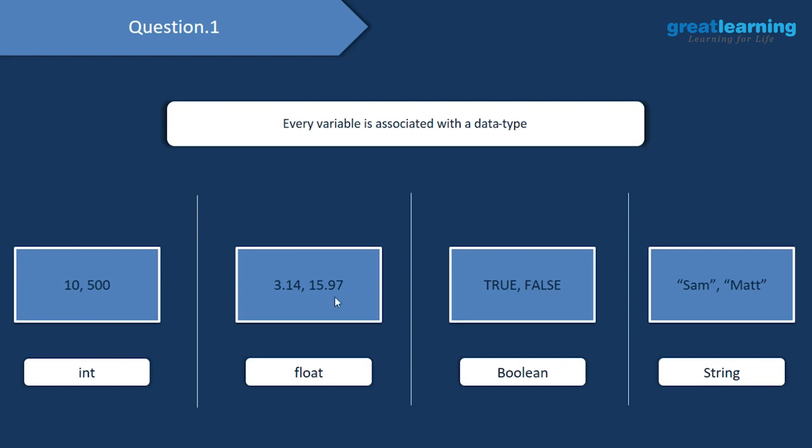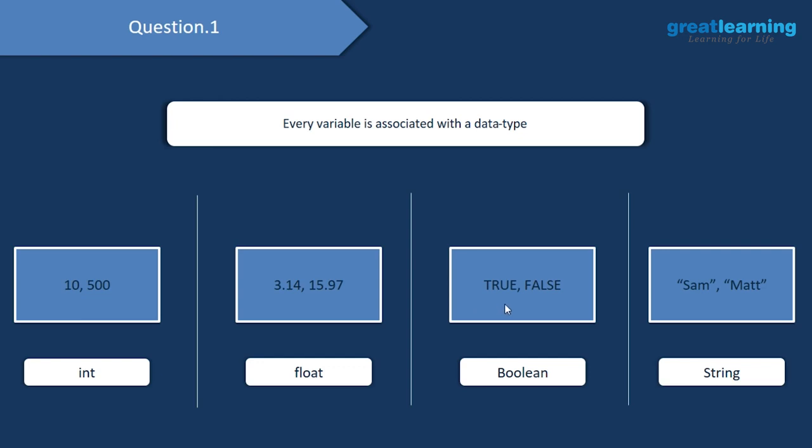Going ahead, we can also work with decimal numbers. These decimal numbers are denoted with the floating point data type. If you are working with numbers such as 3.14 or 15.97, then these are what are known as floating point numbers. Going ahead, we have the Boolean values.